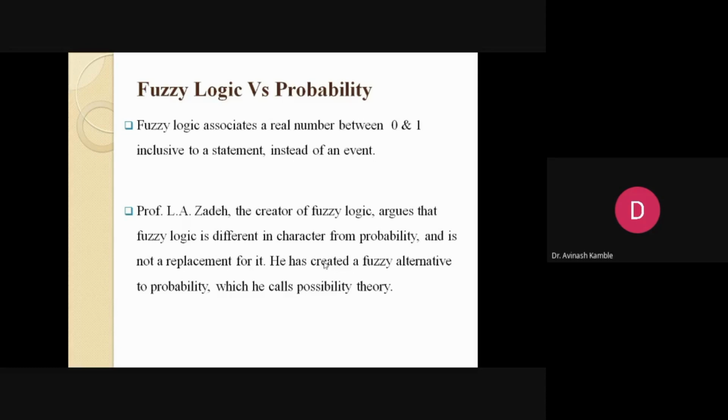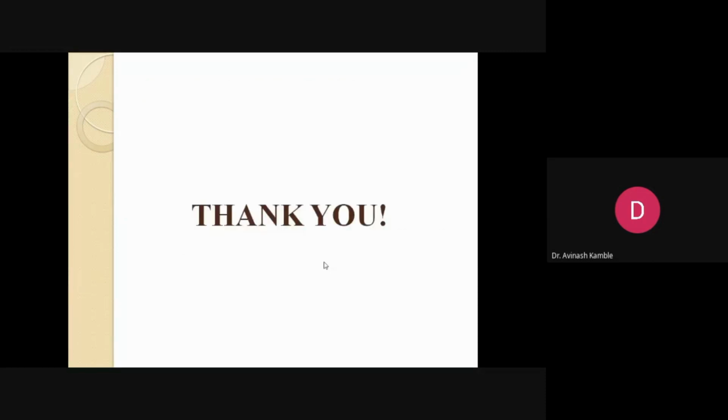So at the end, Professor Lotfi Zadeh, the creator of fuzzy logic, argues that fuzzy logic is totally different in character from probability, and it is not a replacement of it at all. Rather, he created a fuzzy alternative to probability, which he calls possibility theory, which is not that popular, but okay. Parallelly, he has created a possibility theory which resembles probability theory. So with this, I would like to stop here.